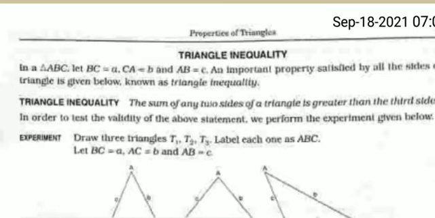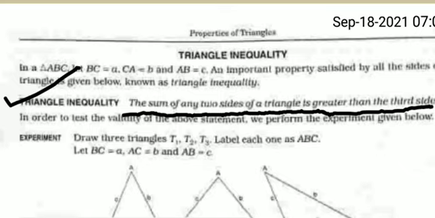This property is known as triangle inequality. The statement tells that the sum of any two sides of a triangle is greater than the third side. Very important, students.